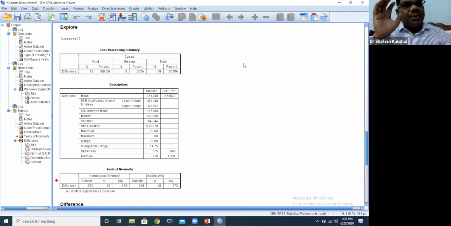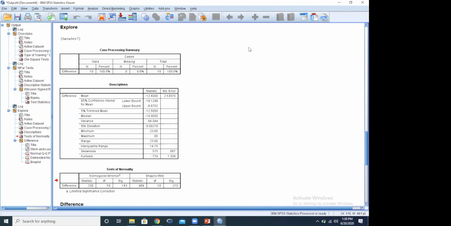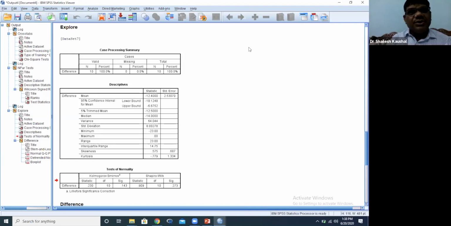For checking perception, we can also use the paired t-test, because we have perception and expectation. Whatever we want to check depends on the objectives, and on the basis of the objectives we can use appropriate statistical tools and techniques.